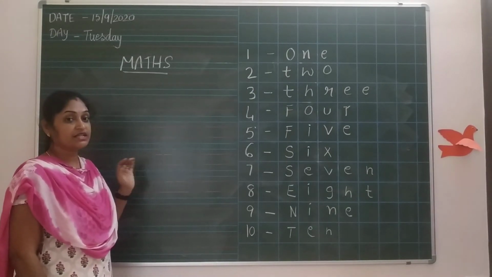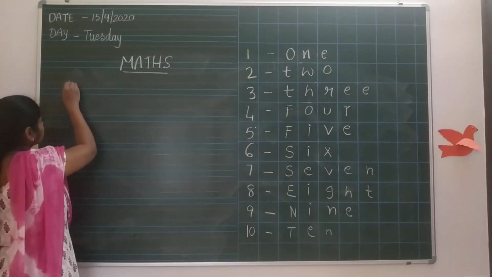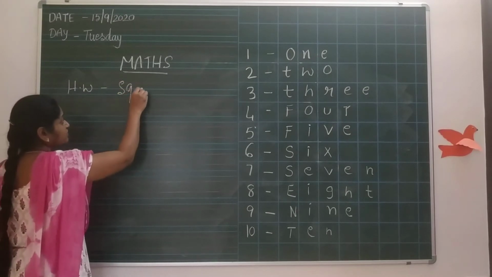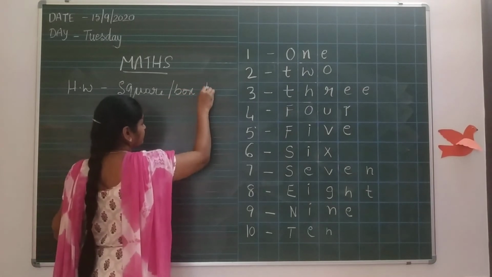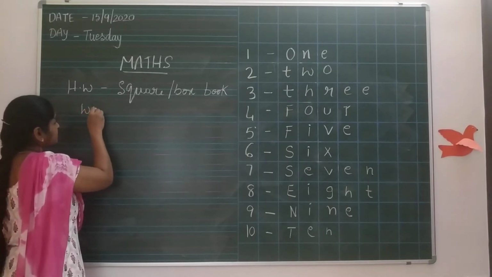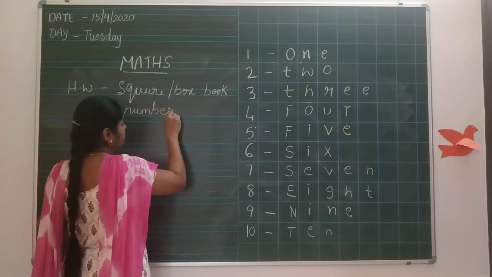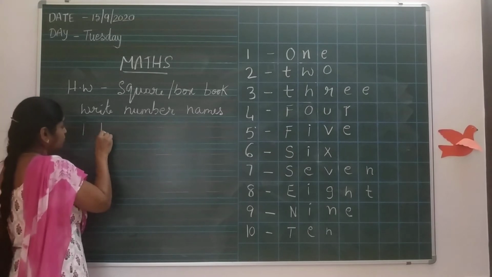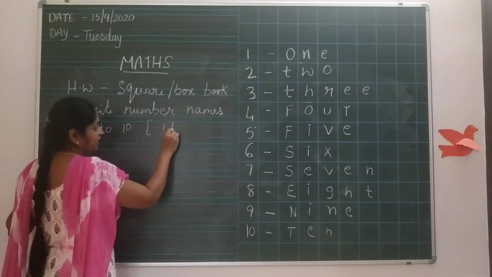So what you have to do? Take your square book. You have the square book, right? Homework for maths is take the square book or box book, write number names 1 to 10 one time.